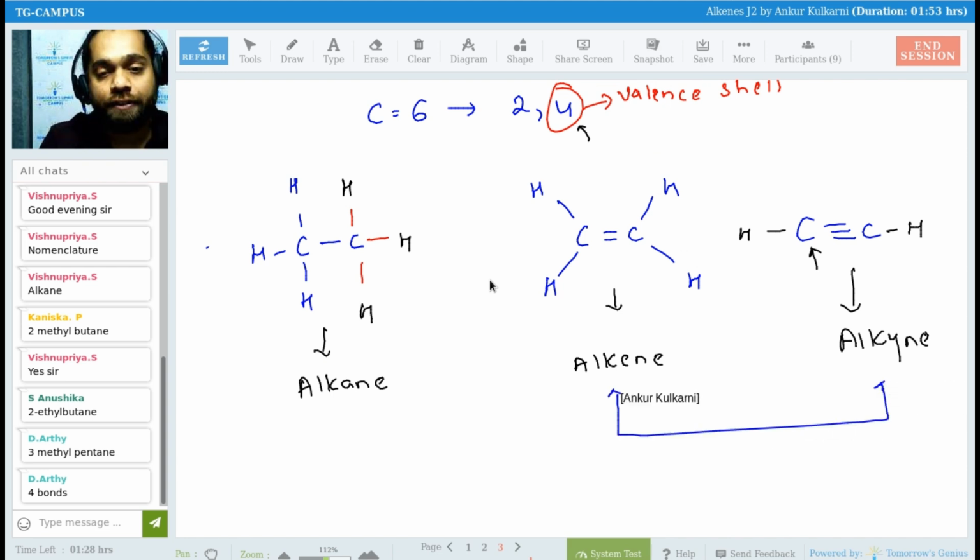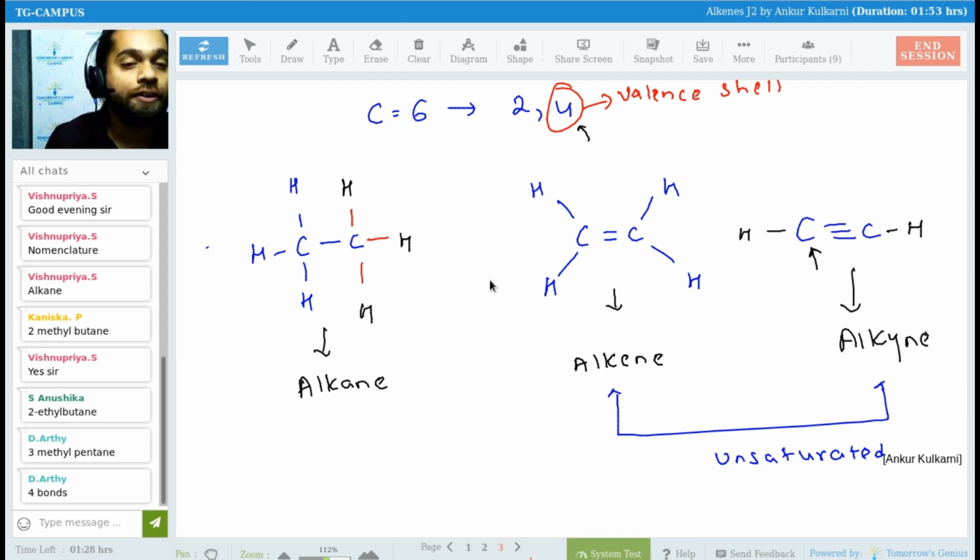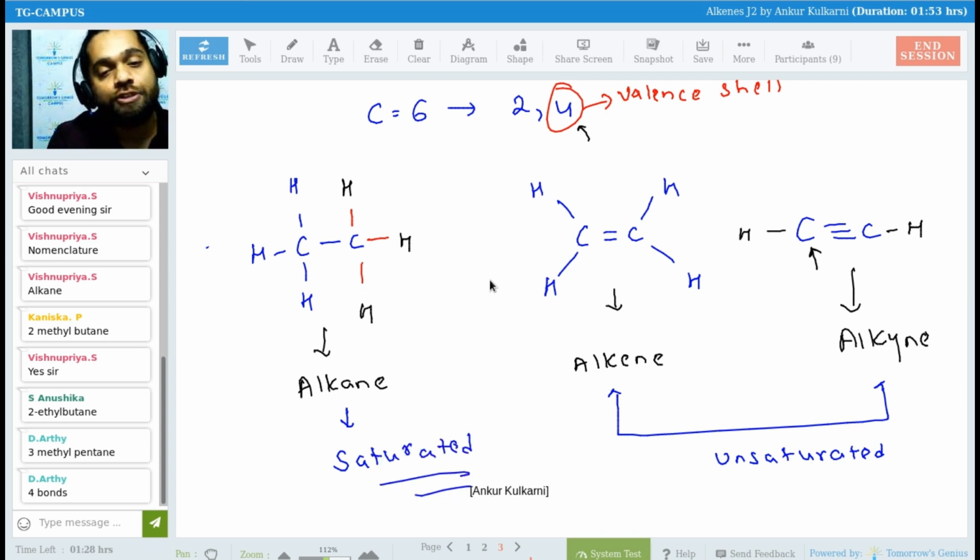Alkene and alkyne, we call them unsaturated. Why unsaturated? Because we can add more hydrogens over there by breaking the bond. That's why we call them unsaturated. And alkanes we call saturated hydrocarbons. So this is a classification: saturated and unsaturated.